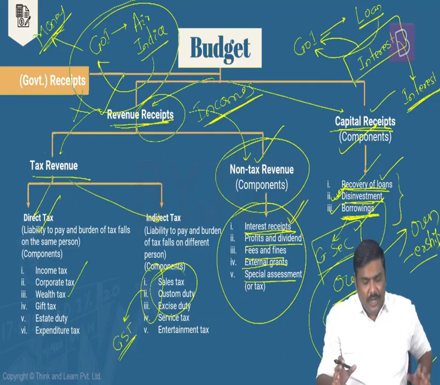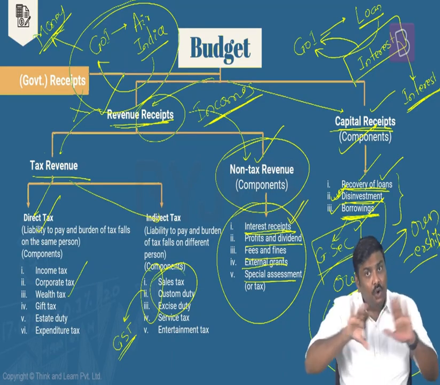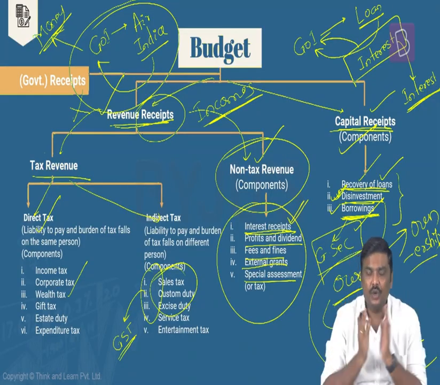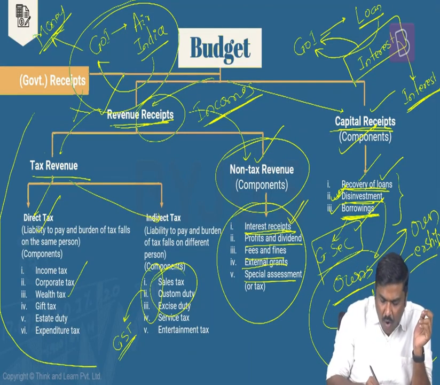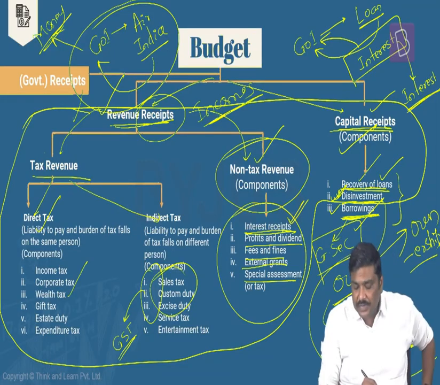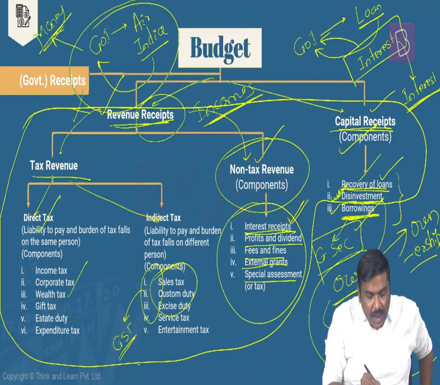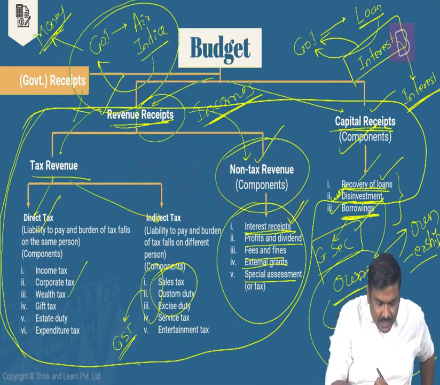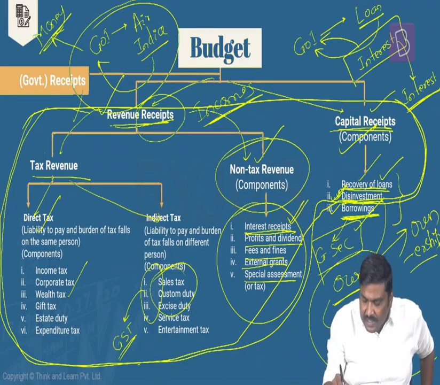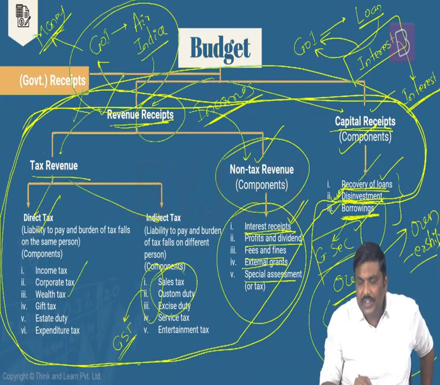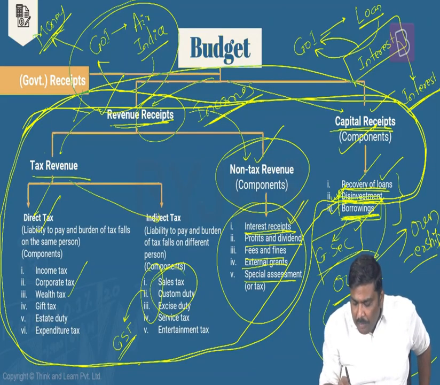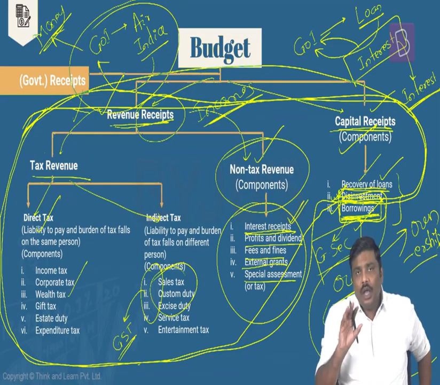What I'm trying to do here is, I'm trying to divide all of these particular receipts into two groups. Is it okay? I'm going to divide all of these particular receipts into two groups. And these particular two groups are, one group consisting of all the revenue receipts plus disinvestment as well as recovery of loans. Follow this very carefully here. One grouping is, I'm going to take the tax revenue receipts. I'm going to take non-tax revenue receipts. I'm going to take recovery of loans as well as disinvestment, and I'm going to club all of these together. Essentially, what I've left out of this particular picture, I've left out only one component, that is market borrowings here. Okay.